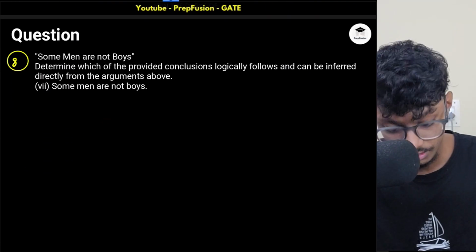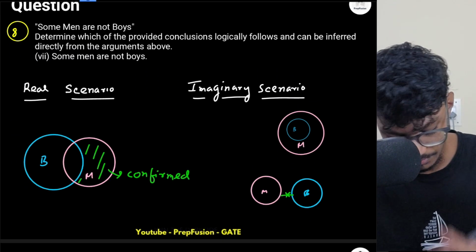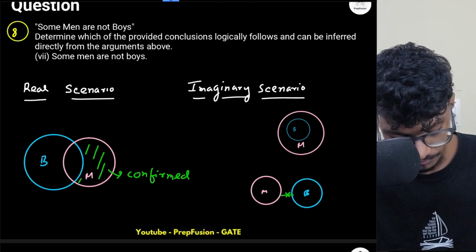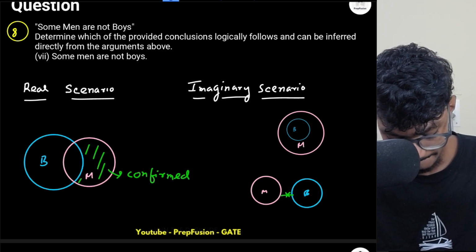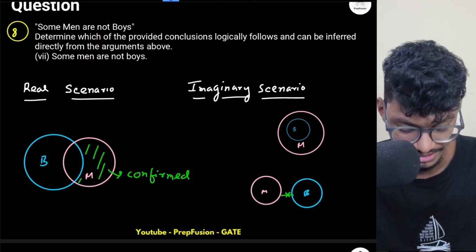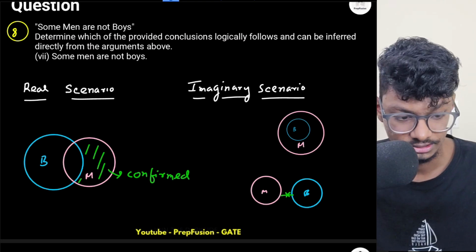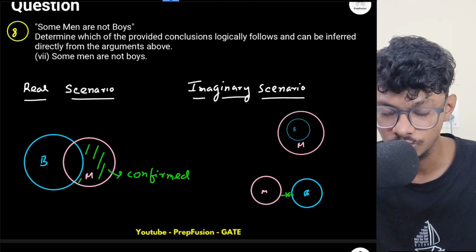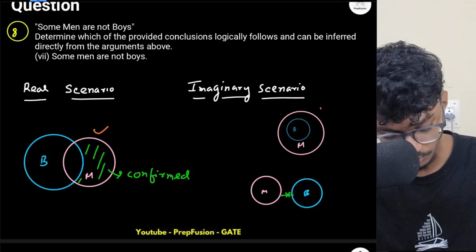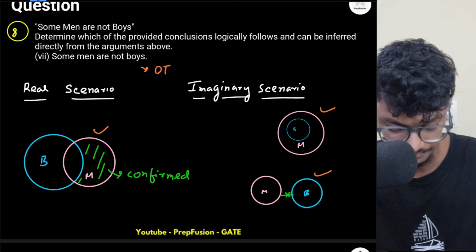Here, some men are not boys. So if some men are not boys, what does it mean? It will be this particular thing that some men are not boys. It is just repeating the statement, right? So there has to be some uncommon part of men. So it is definitely true. Although it is giving me no new information, it is a definite statement. As the statement and the conclusion are the same, it will always follow the diagrams. So it is definitely true.